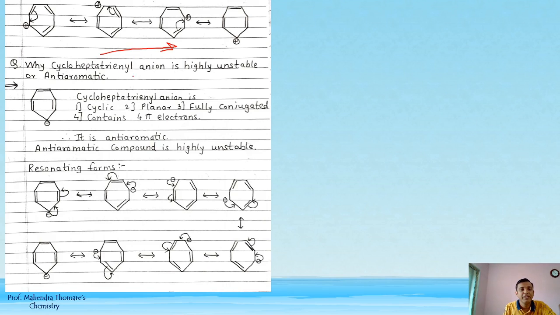Why cycloheptatriene anion is highly unstable or anti-aromatic? तो ये साइक्लिक है, प्लेनर है, फुल्ली कॉन्जुगेटेड है, but contains 4n pi electron system, so it is anti-aromatic. So resonance also there, cyclic, planar, fully और conjugated सभी है इसमें, but because of 4 pi electron.